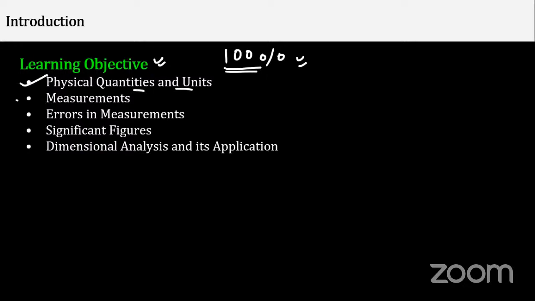So physical quantities and units, first we'll go through this. Then we'll go through measurements, how we measure in physics. Of course, if there will be measurements, there will be what? Errors. Then we go through significant figures and dimension analysis. This is the main part, students. I'll rate it 5-star. This is actually the main part.